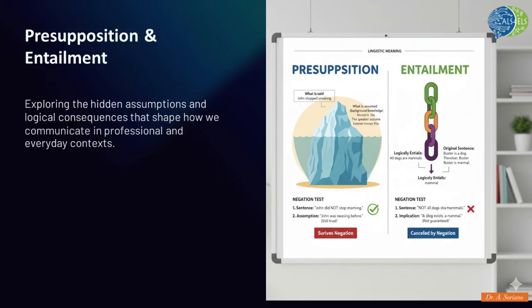A crucial tool we'll use to distinguish them is the negation test. As you can see, a presupposition survives negation. If we say, John did not stop smoking, the assumption that he used to smoke remains true. In contrast, an entailment is cancelled by negation. This test will be central to our discussion today.